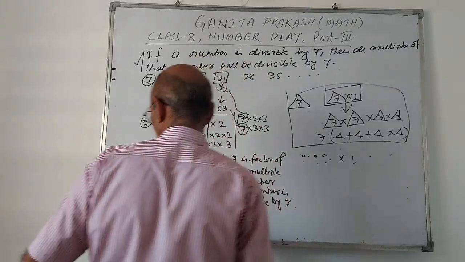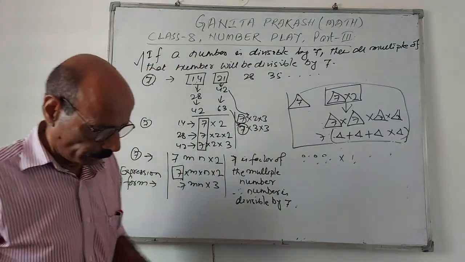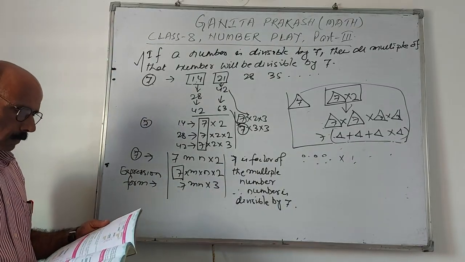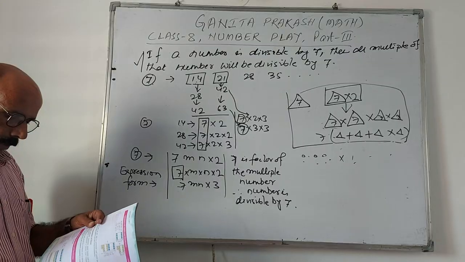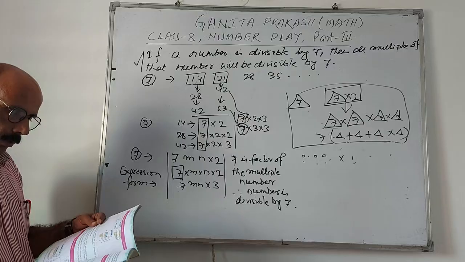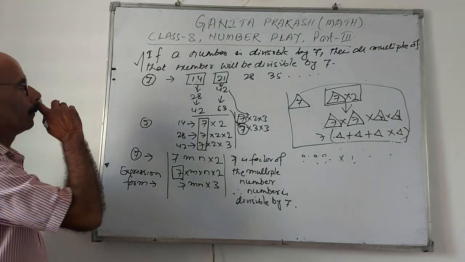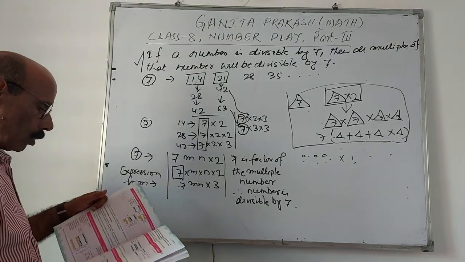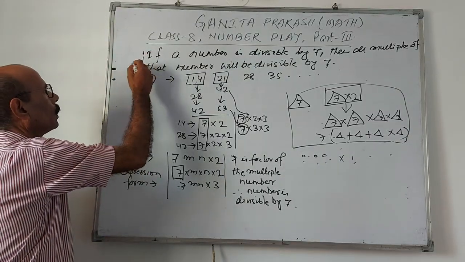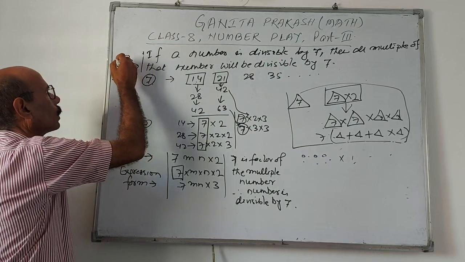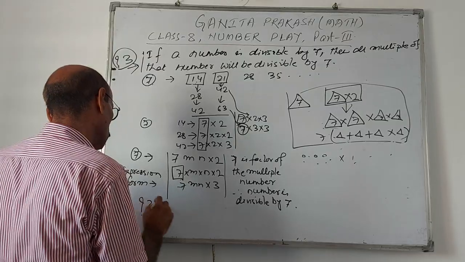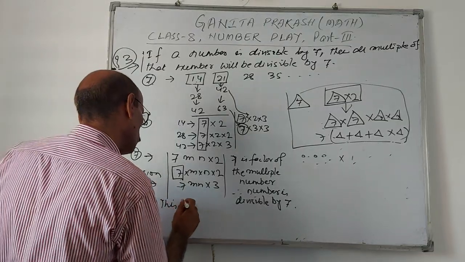Okay. Next. Statement 3 is always true. This statement is true, always true. This is the case of divisibility by 7. That means this statement is always true.